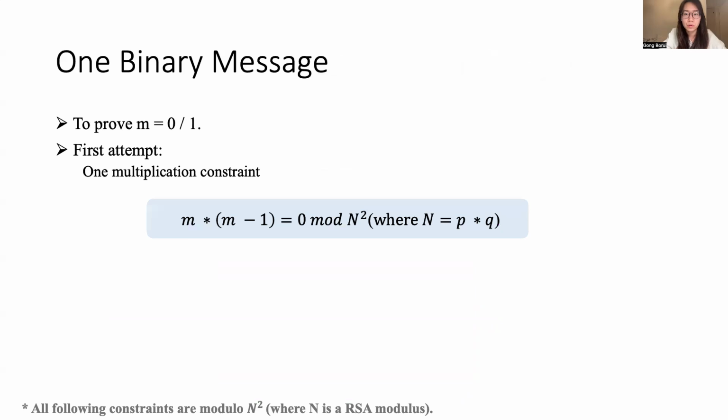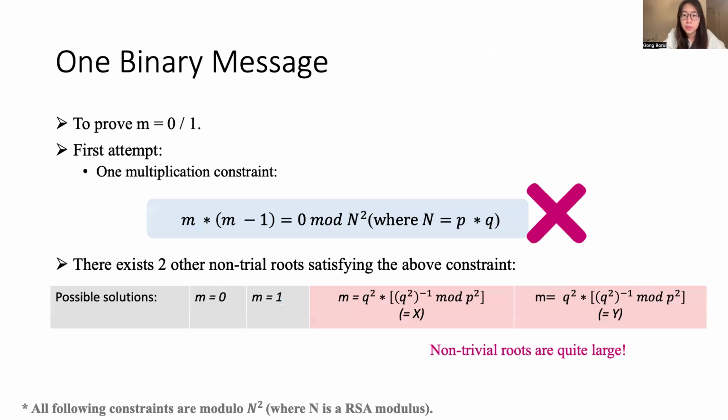Next, we are going to prove that one message is binary. We'll start by using one multiplication constraint, m times (m minus 1) equals 0. However, it does not work here. The reason is that our constraints are under modular n square, which is a composite number, and there may exist 2 other non-trivial roots that also satisfy this constraint, and we denote them as x and y here.